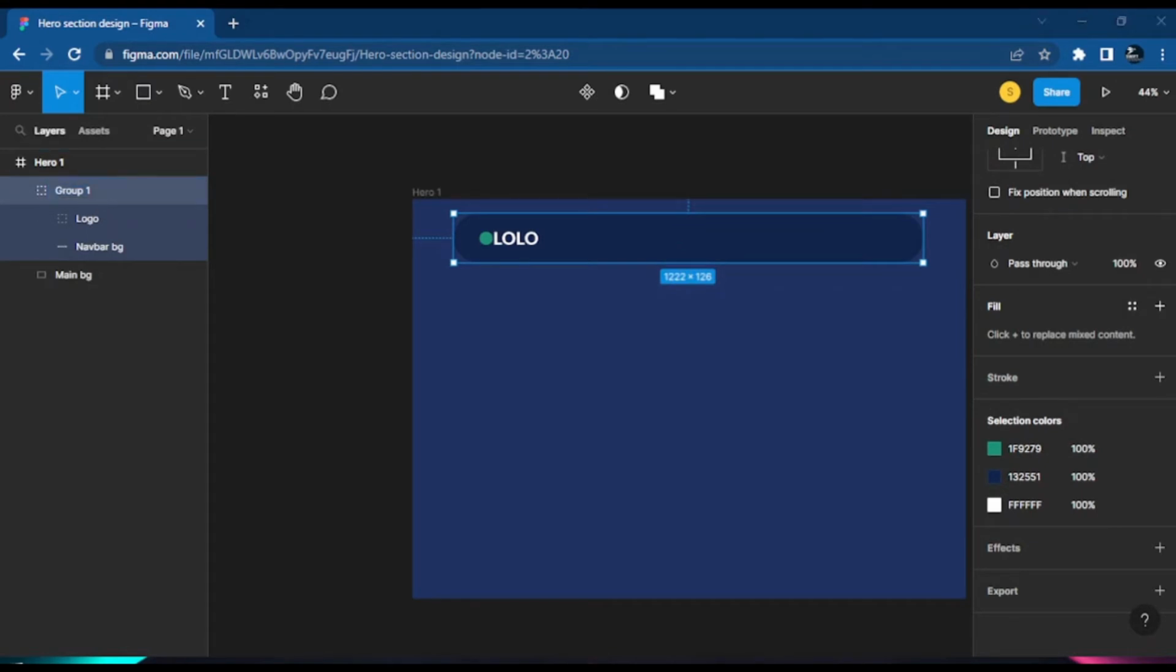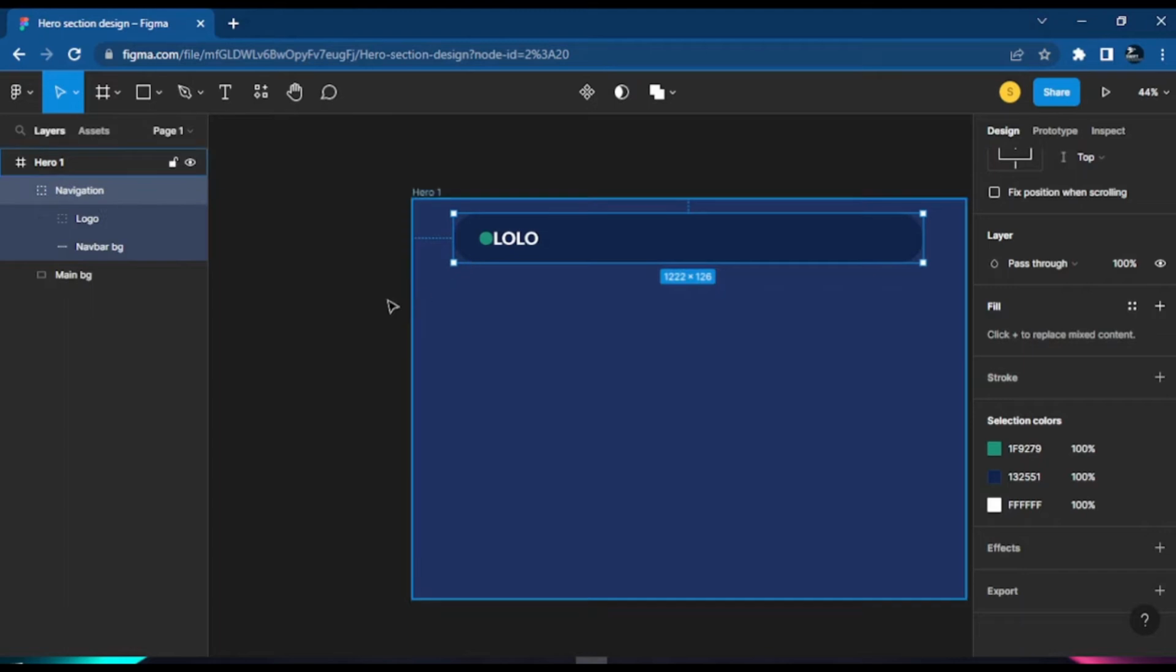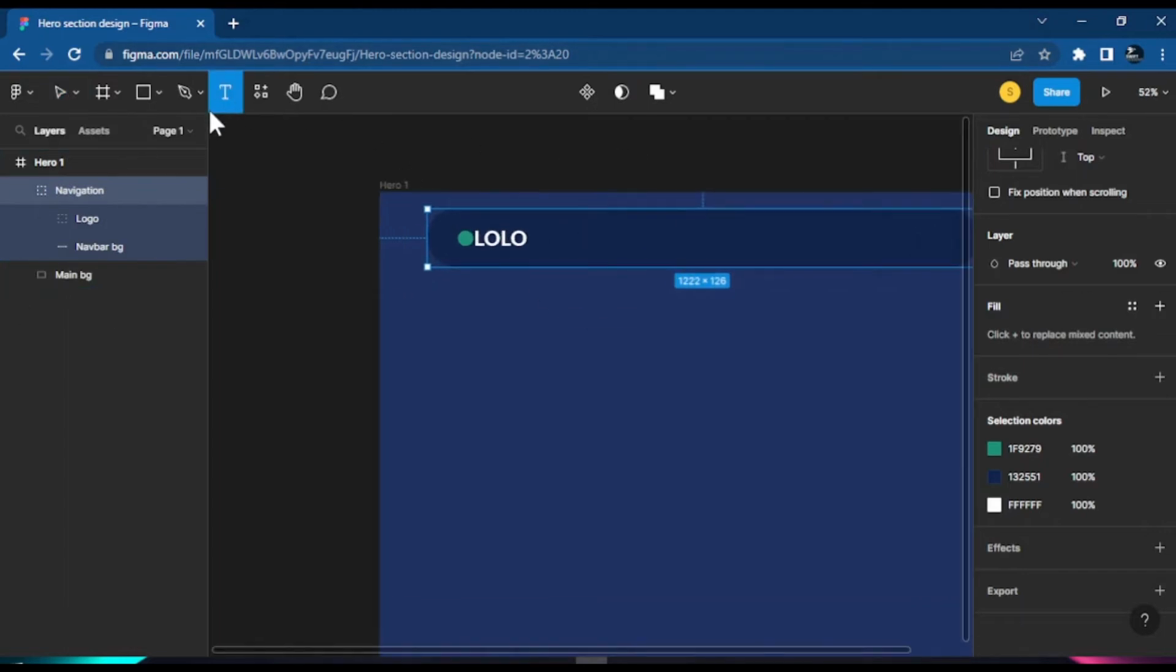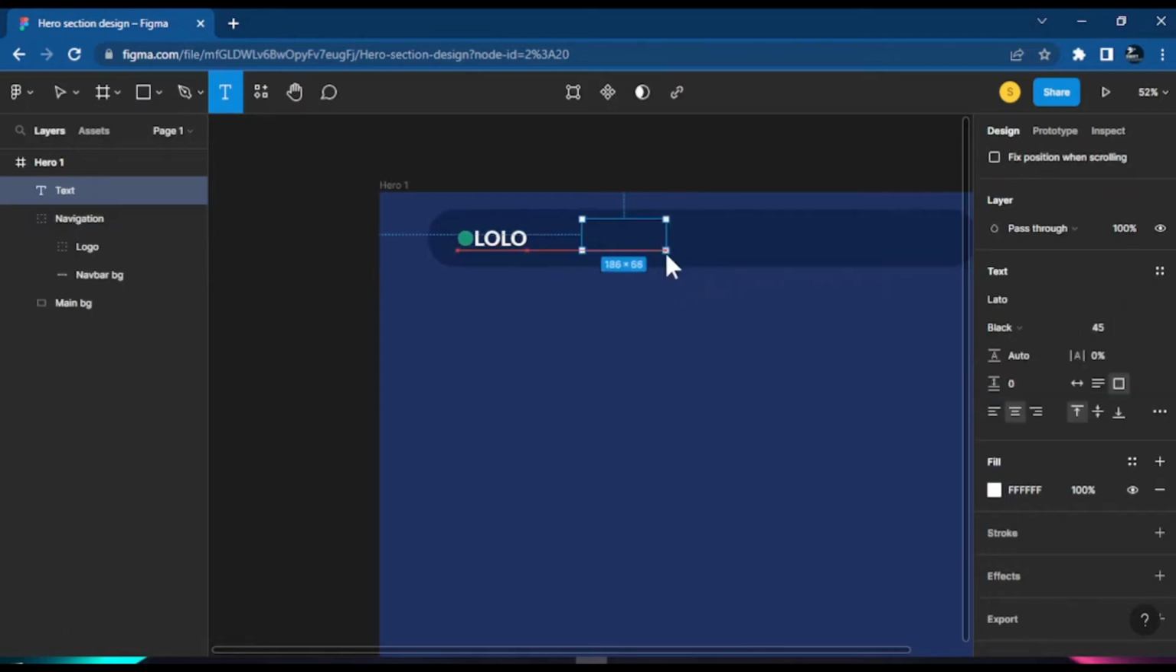We want to change the name, so we will just say navigation. Once that's done, we add the text or the links where we want. We could just use this text: if you press T on your keyboard, that will give you the text. Okay, so let's just write the first text, enterprise.